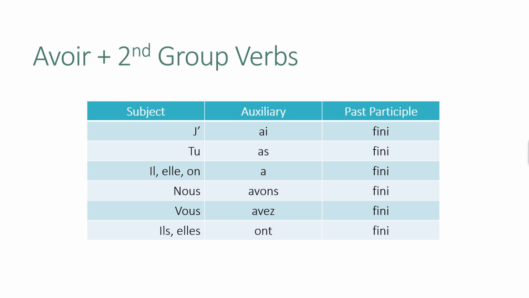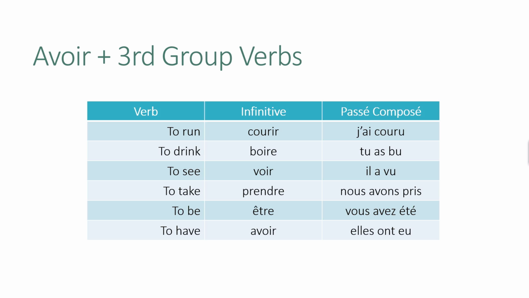Second group now. Here, the verb ending in ir, like finir, to finish. So here we have j'ai fini, the past participle is also regular. Tu as fini, il a fini, elle a fini, on a fini, nous avons fini, vous avez fini, ils ont fini, elles ont fini. The third group is irregular verbs.